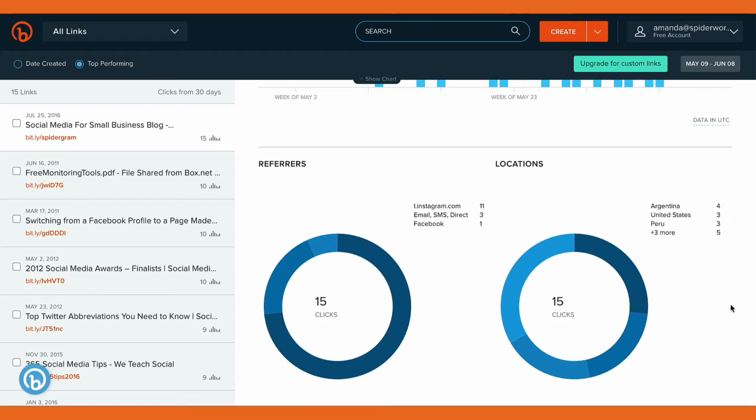Was it direct? Was it email? Was it something else? And it will also show you where in the world the people who clicked it were when they clicked, which is great for measuring the effectiveness of your marketing, and all that is available on the free version of Bitly. And also under measurement are UTM tracking links.